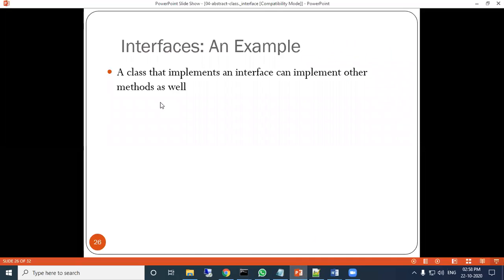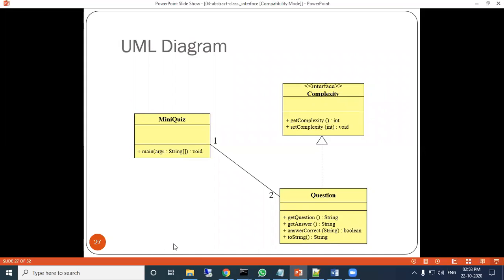come to our topic, interface. So suppose this is one example, where complexity is the interface and question is the class. Get complexity, integer return type, is your abstract method. Set complexity is again an abstract method. There is no body. Get question, get answer, answer correct, toString are the methods which are defined in the question.